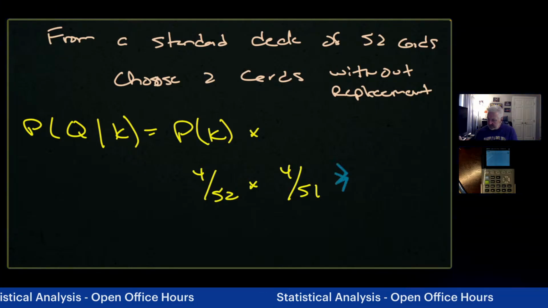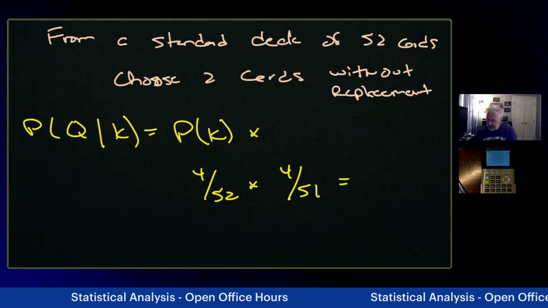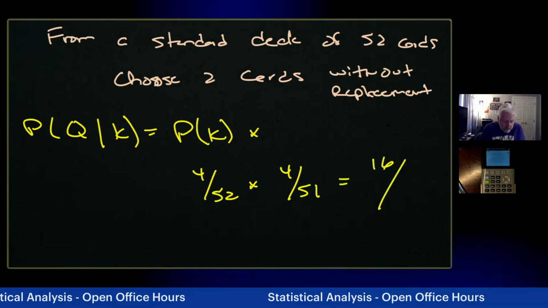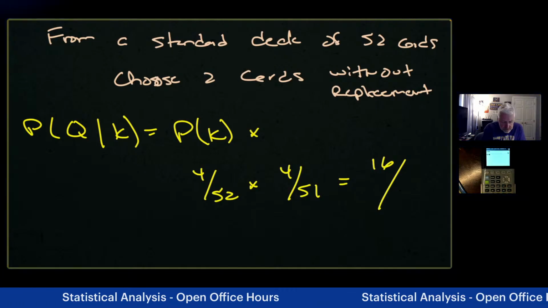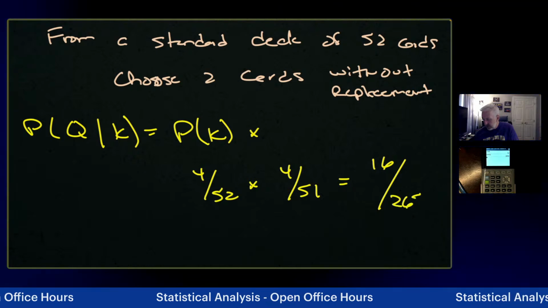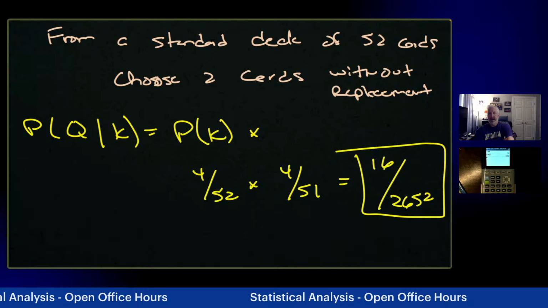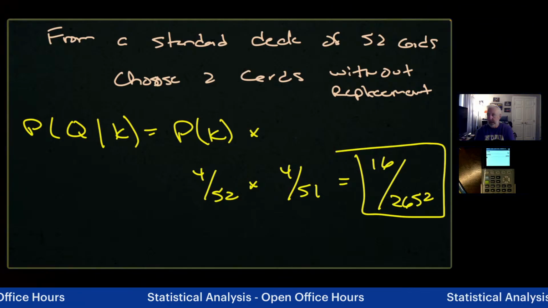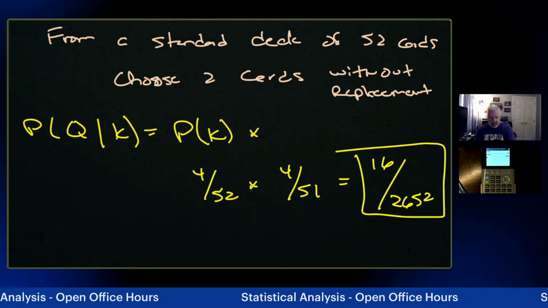So now I do that a lot. Now we have 16 over, and instead of 2704, we're going to have a little different situation. 52 times 51, 2652. There's some interesting patterns there, but we're not talking about that tonight. Okay. So a couple of examples there.